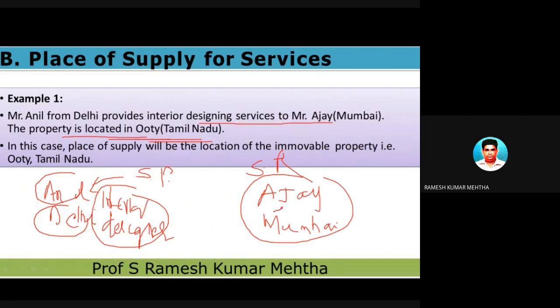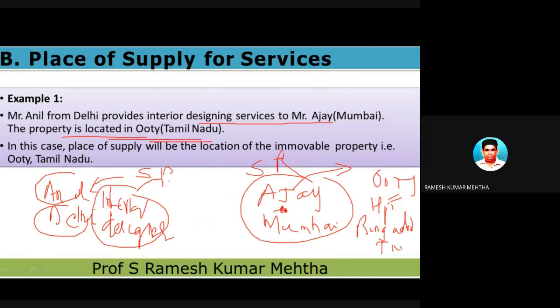Even though Ajay is there in Bombay, the service receiver, the person who is availing the services, has his property in Ooty. There is a house property, or you can take a bungalow, and that bungalow is in Ooty, in Tamil Nadu of India.